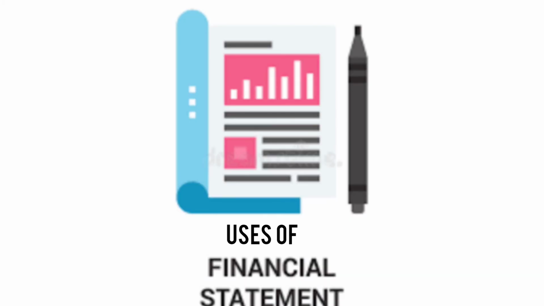These are the basic uses of the financial statements. They let you know how financially the firm is performing, and they also let you analyze the financial position of the firm. And they let you compare inter and intra firm. Inter basically means comparing with other firms within the sector, and intra means comparing within the firm.